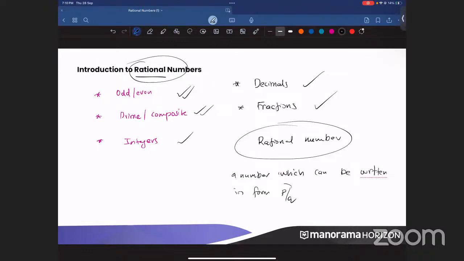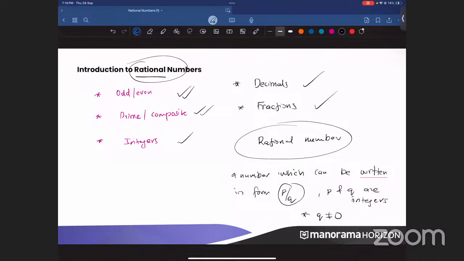Okay, p by q is nothing but a fraction, but there is a condition. What are the conditions? P and q are integers. P and q should be integers, and q should not be equal to 0. That is, our denominator should not be equal to what? 0. Yeah. So p by q, I got all the answers. Very good, everyone. Your feedback is great. All of you guys, please keep this energy for the entire session. Don't drop your energies. Please keep that same energy and put all the doubts and all the answers in the chat itself. And any questions that you have also, you can put that in the chat.